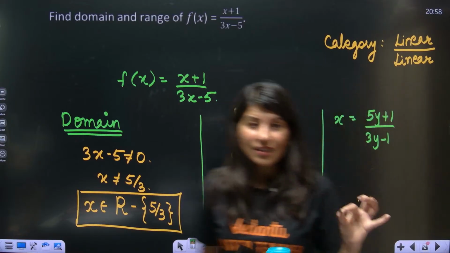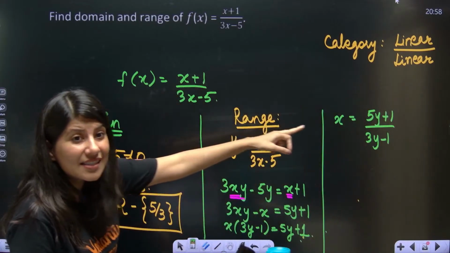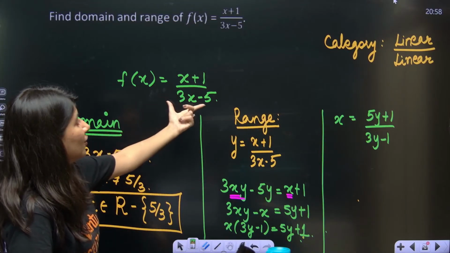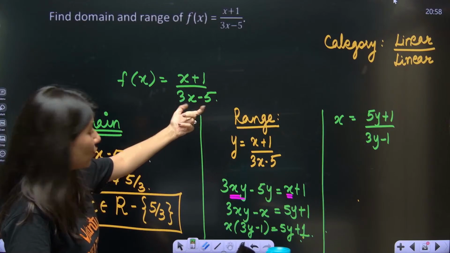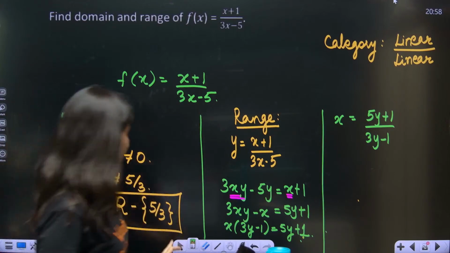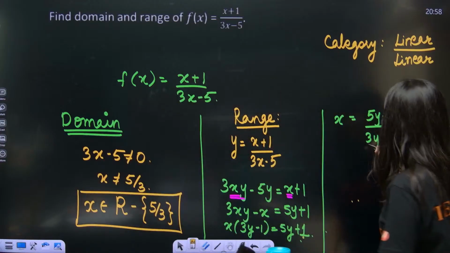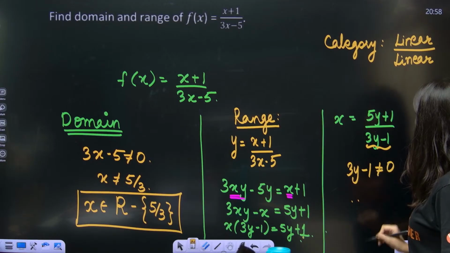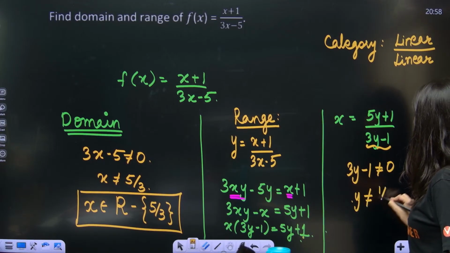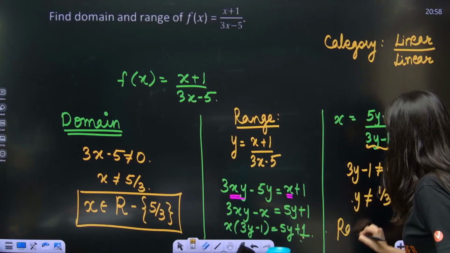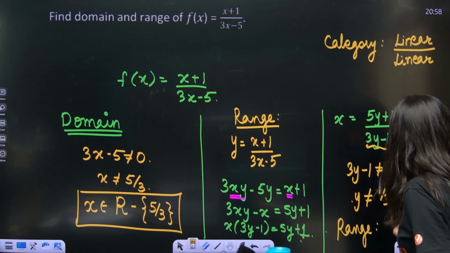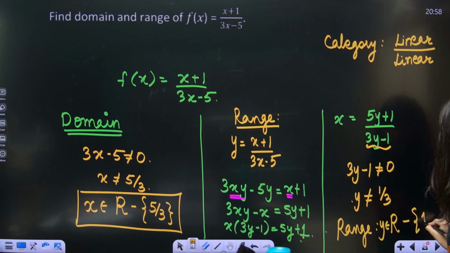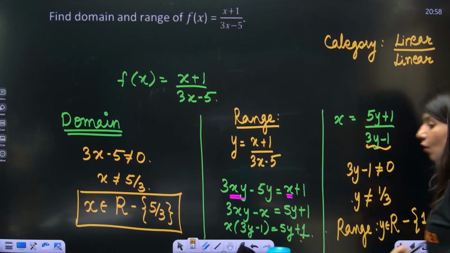Can you see that you are again in the same situation over here? See here, can you see this? You saw that the denominator cannot be 0. So that's why x cannot be 5 by 3. Here again you have to do the same thing. Again the denominator cannot be 0. So 3y minus 1 not equal to 0. So y cannot be equal to 1 by 3. So the range over here finally will be all real values: y belongs to all real values except 1 by 3.